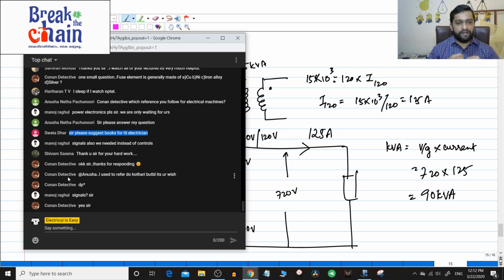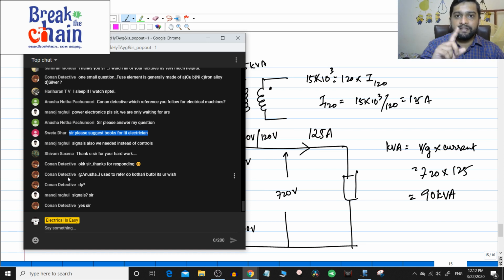Okay. Yes, Conan, the Kothari is the point they have given for the subject. And another piece of advice is that it is always better to follow one particular book if you find that good. For example, in Transformers, at least the concepts should be similar.